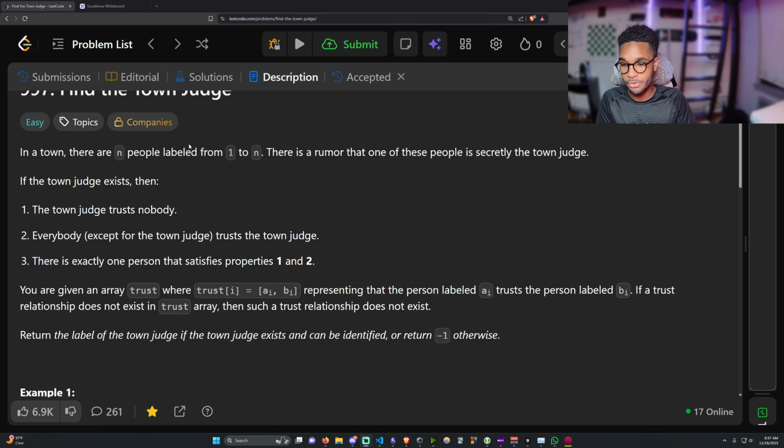You are given an array trust where trust[i] represents a trust connection between person A and B, representing that person A trusts person B. If the trust relationship does not exist in the trust array, then such a trust relationship does not exist. Return the label of the town judge if they exist and can be identified, otherwise return -1.